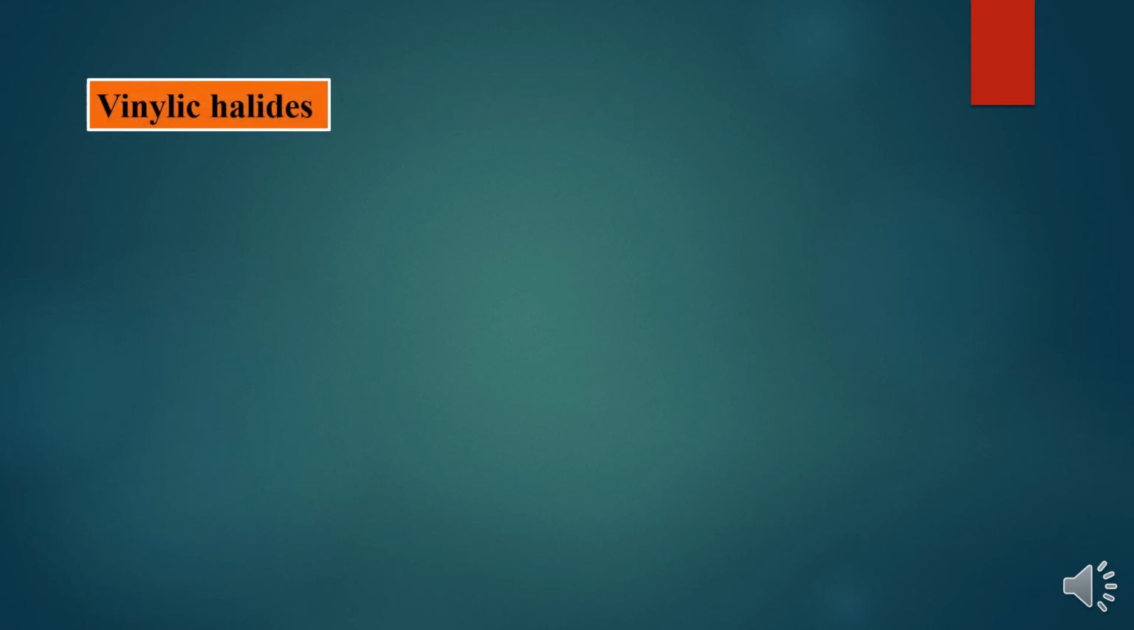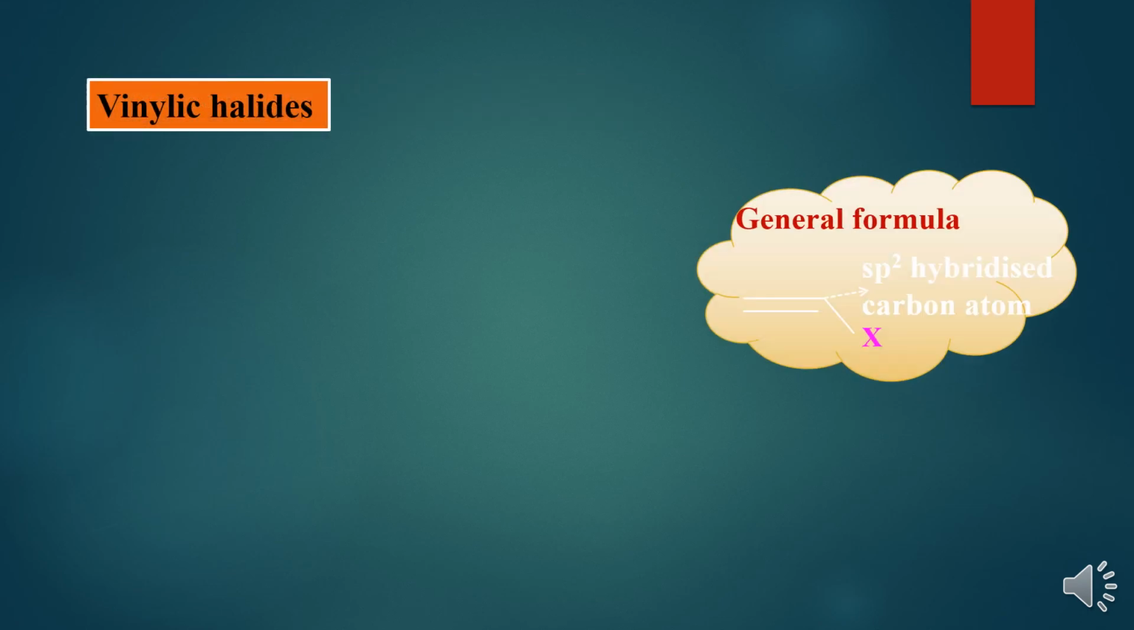So in vinyl halide, the halogen atom is directly linked to a double bond carbon atom, meaning an sp2 hybridized carbon atom. See here, vinyl chloride. Cl is linked to a carbon atom. That carbon atom is an sp2 hybridized carbon atom, meaning it has a double bond. Now you can take one more example, halocyclohexene. Halogen is attached to a carbon atom that has a double bond. So it is called a vinyl halide.